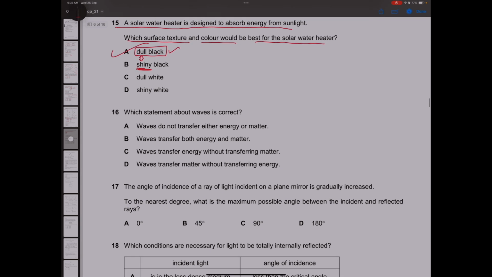White and the vibrant colors, they reflect heat, they reflect the radiation. But the black colors, the darker colors, absorb the radiation. And out of them, dull black is the strongest absorber.